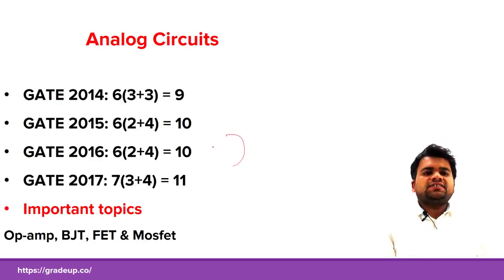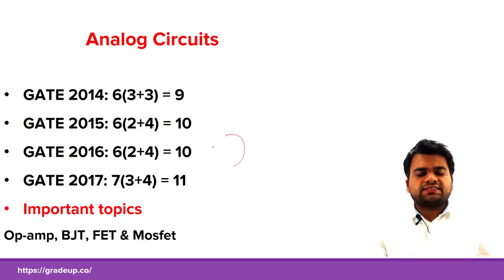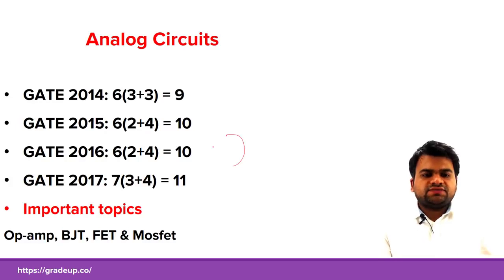So in GATE EC, the first subject is analog circuits. I have shared some information in the slide, and based upon this information you can easily see that in 2014 there were 6 questions from analog circuits, in which 3 questions were of 1 mark and 3 questions of 2 marks.